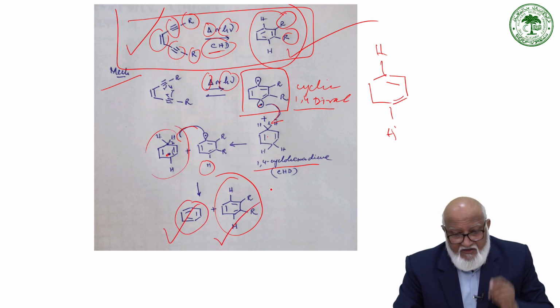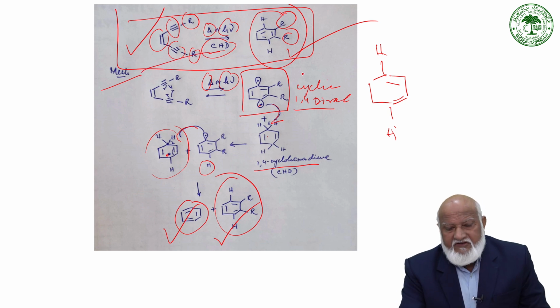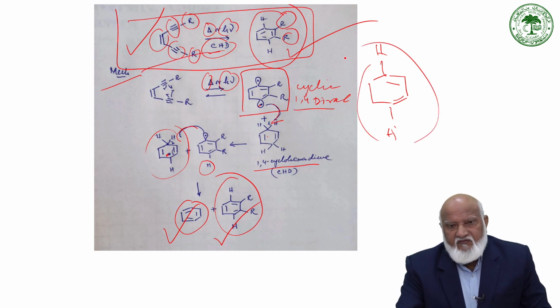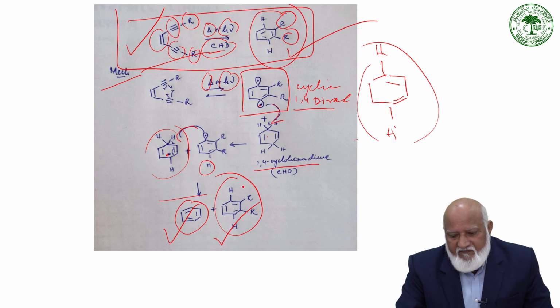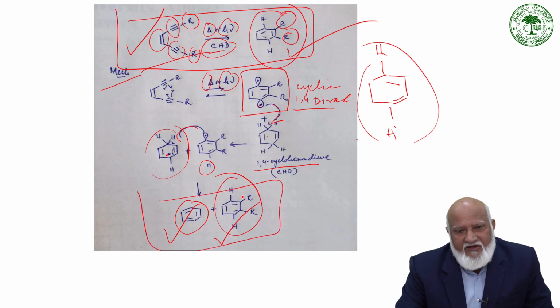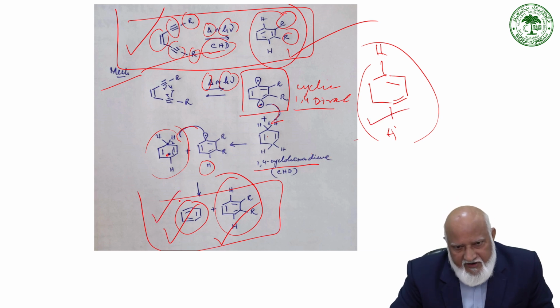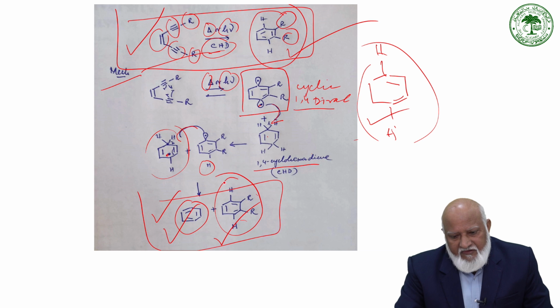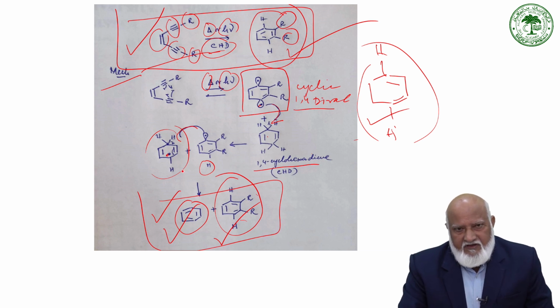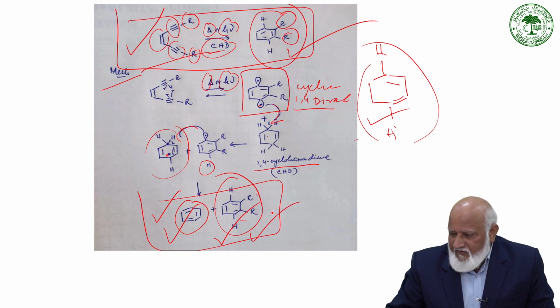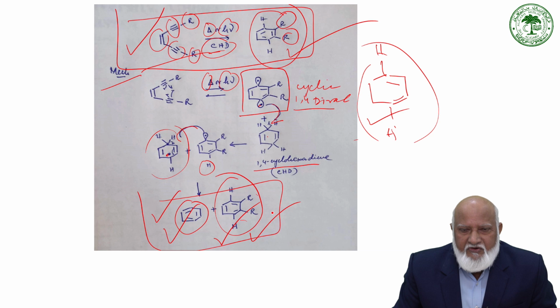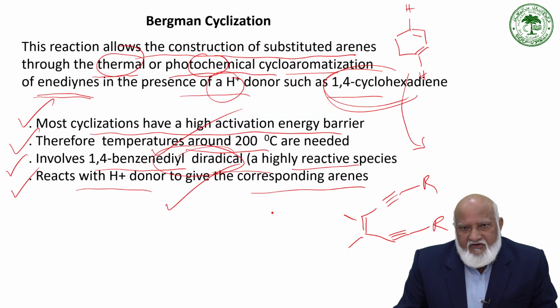So we start with one open chain, we start with a cyclic 1,4-diene as a proton donor, and then we end up with two cyclic systems, and both are aromatic. The 1,4-diene is converted to benzene as a byproduct, whereas the open chain acetylenic compound can be converted to a substituted arene. So this named reaction is the Bergman reaction.